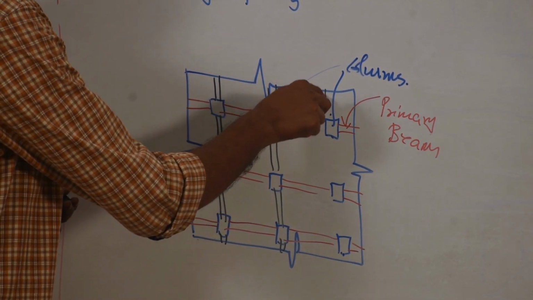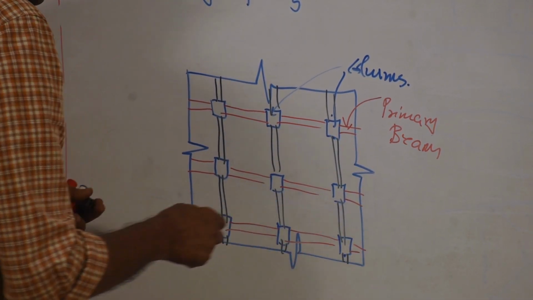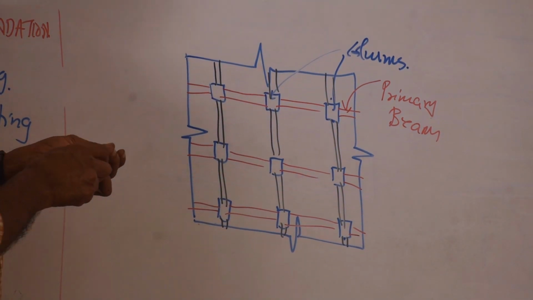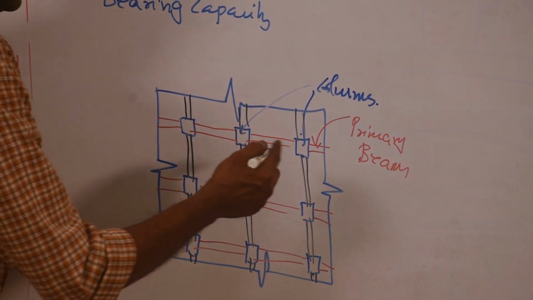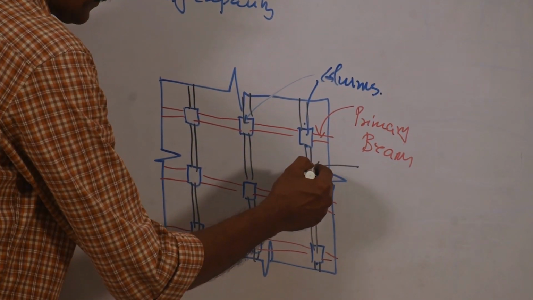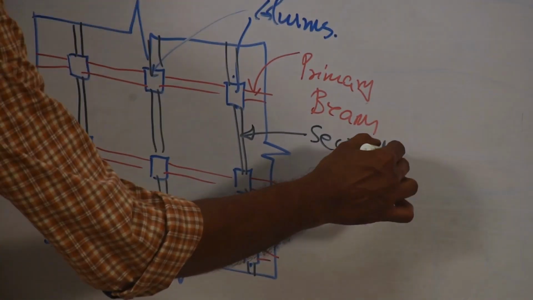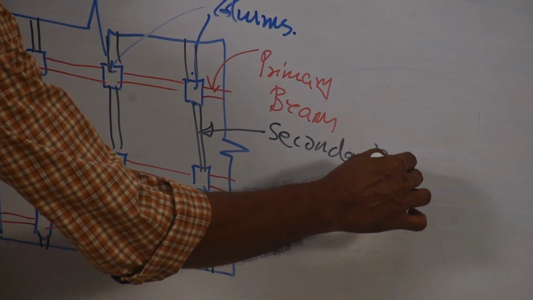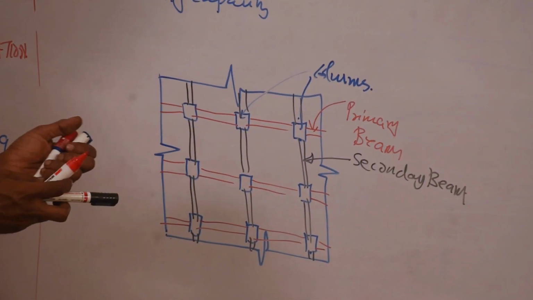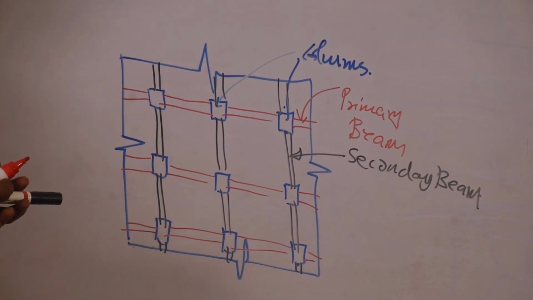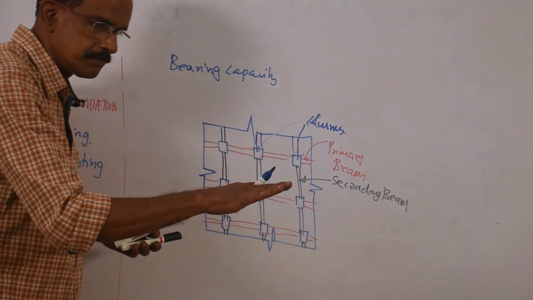That means construct beams in the Y direction connecting all the columns. Construct beams in the X direction connecting all the columns. So these beams are called secondary beams. So connect all the columns with the help of primary beam and with the help of secondary beam. And these beams should pass below the floor.